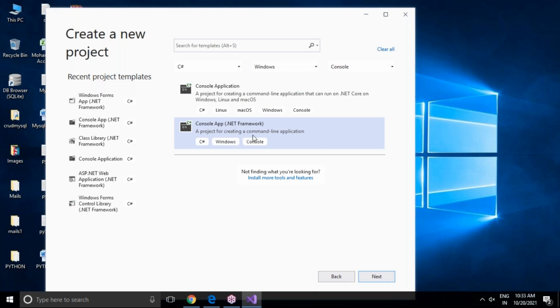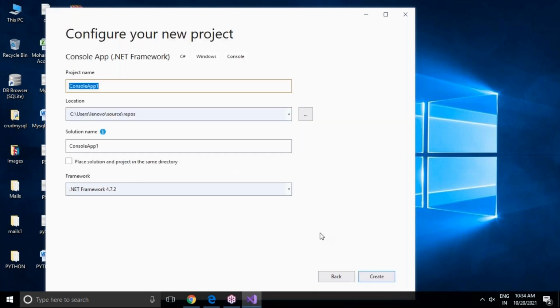First of all, I want to show you this. Next, immediately I will show you this. So you can observe the differences here. As a programmer, you have to know the difference between using the framework and using Core. You will see. First, let me select this console app .NET Framework. I'm going to click on next.